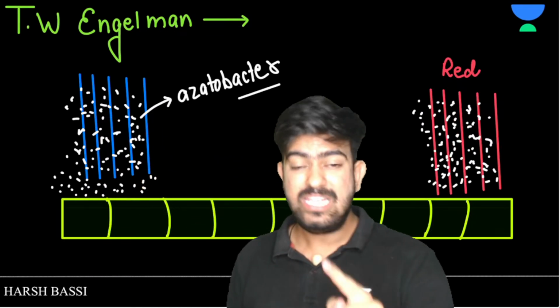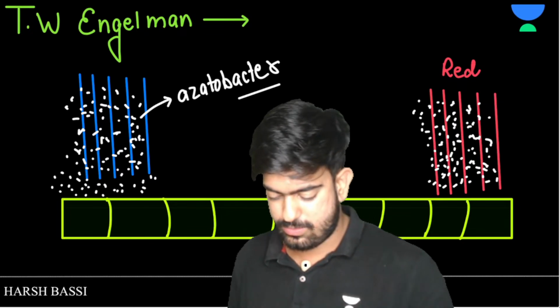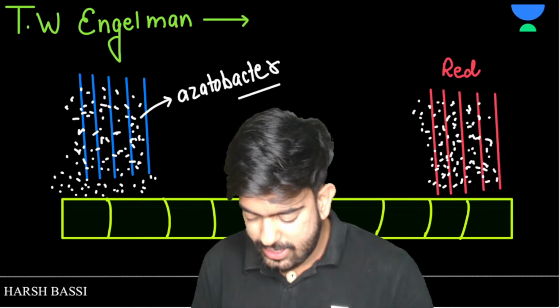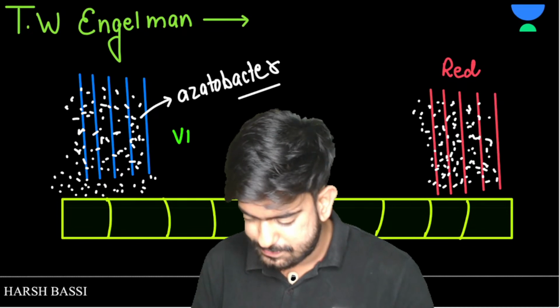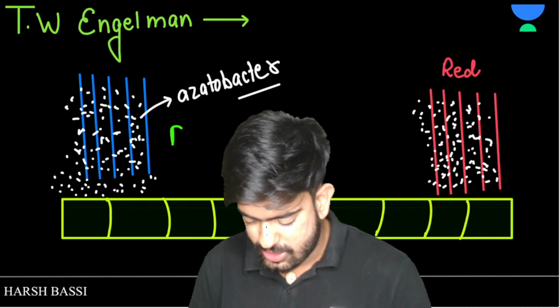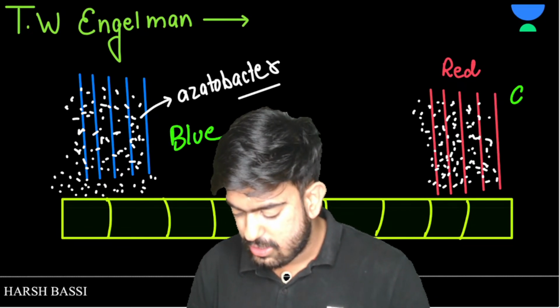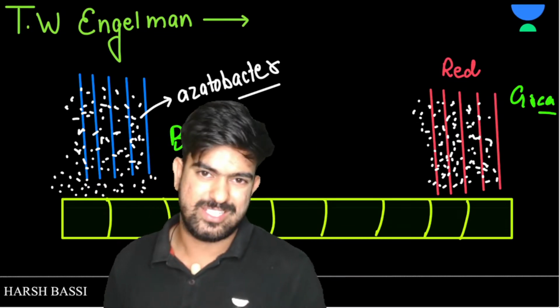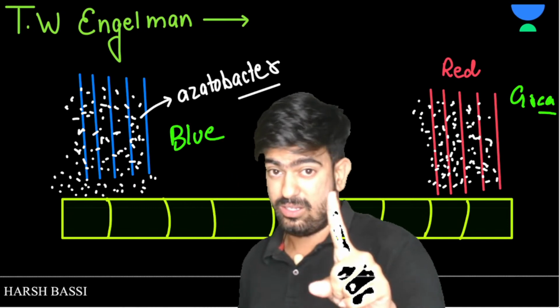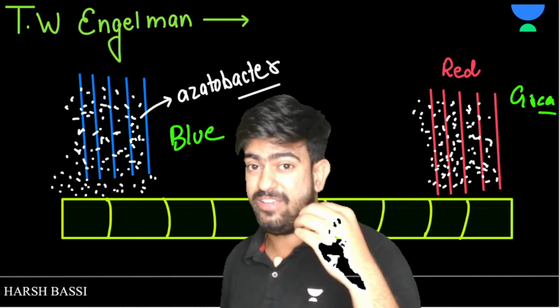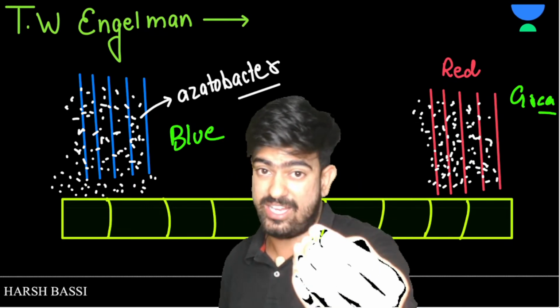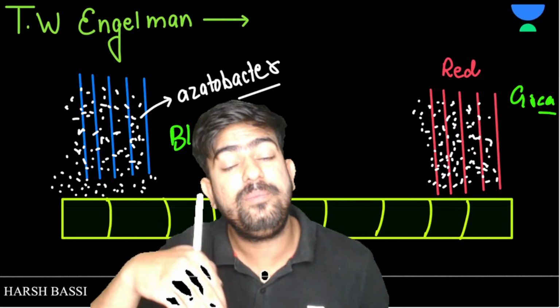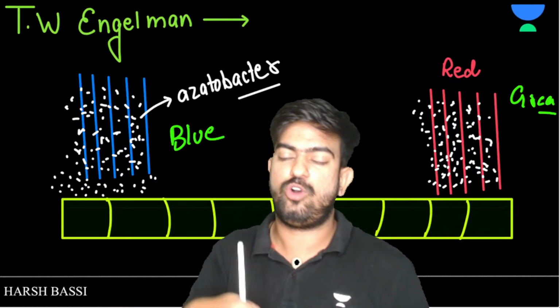And he observed that in the blue region and in the red region, there were maximum droplets of oxygen. But he was also very intelligent. Like if you and I go and ask this Engelmann, how can you confirm that this is the droplet or molecule of oxygen only?